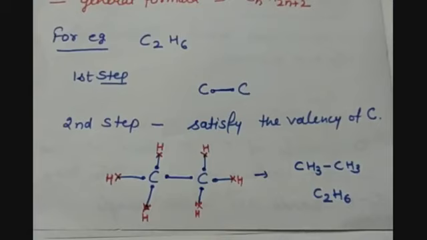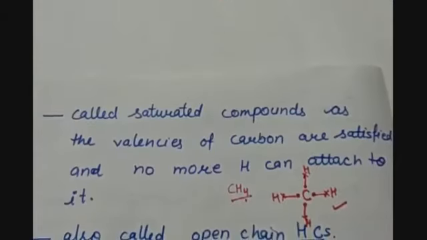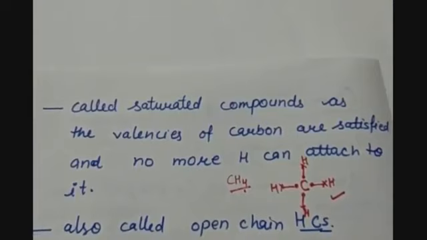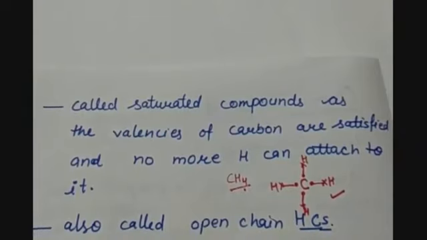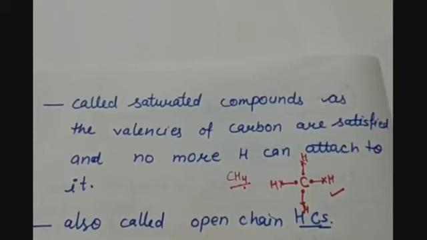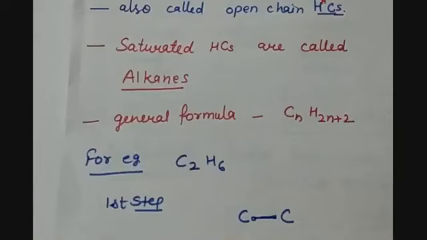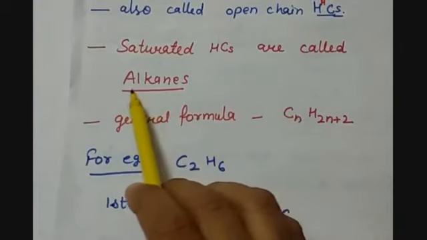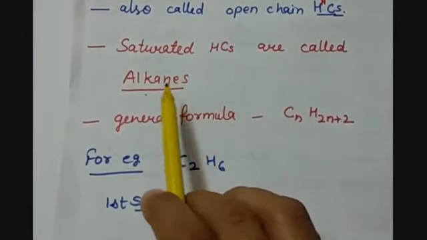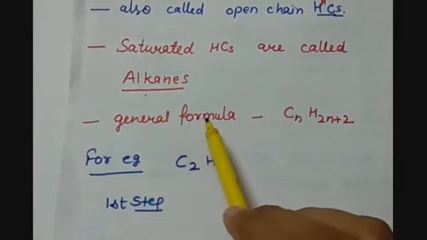So that is why these hydrocarbons are called saturated carbon compounds or saturated hydrocarbons, as the valencies of the carbon are satisfied and no more hydrogen can be attached to it. Saturated hydrocarbons are called alkanes, where alk means carbon compounds and ane means single bonded carbon. So the general formula for an alkane is